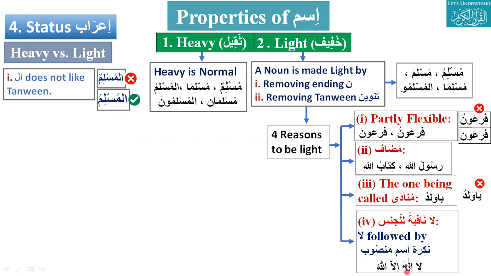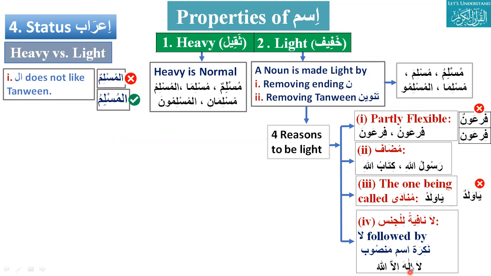It is mansoob. Okay. If I say remove this, what is the marfu form of ilah? If I put a tanween, ilahun. Mansub, ilahan. And majroor, ilahin. What is the light version of ilahun? Ilahu. And what is the light version of ilahan? Ilaha. Okay. Ilaha is light, and it is mansub.